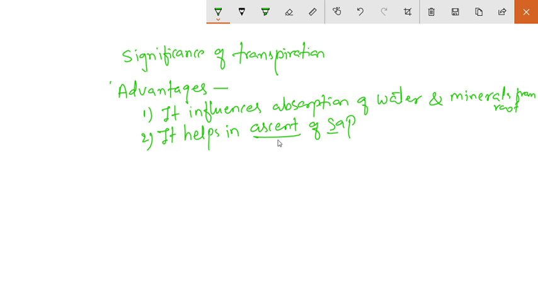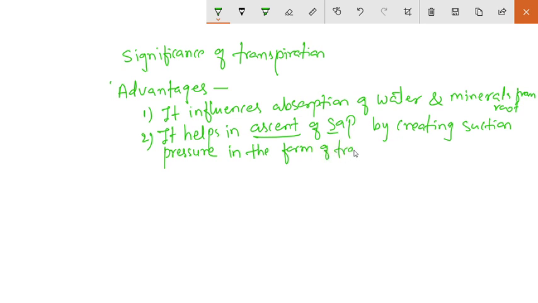So it helps in ascent of sap by creating a suction pressure, in the form of transpiration pull.